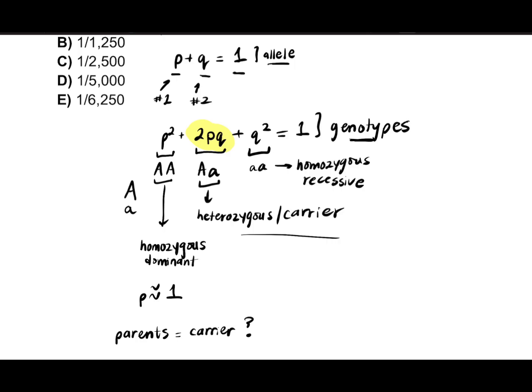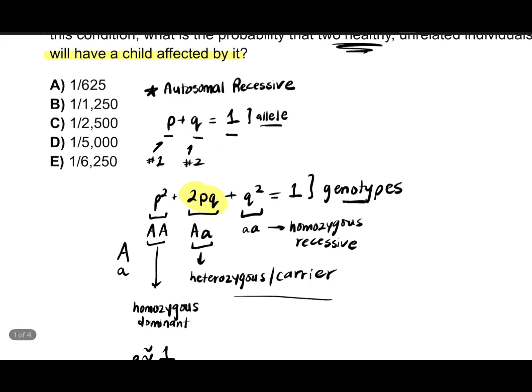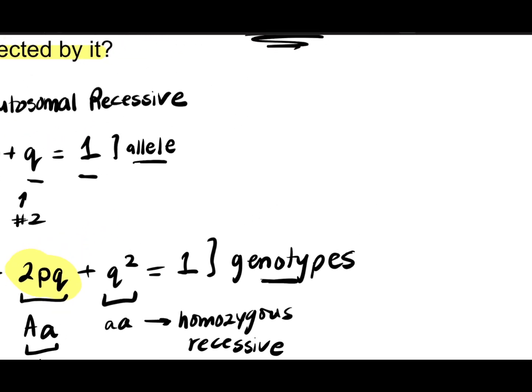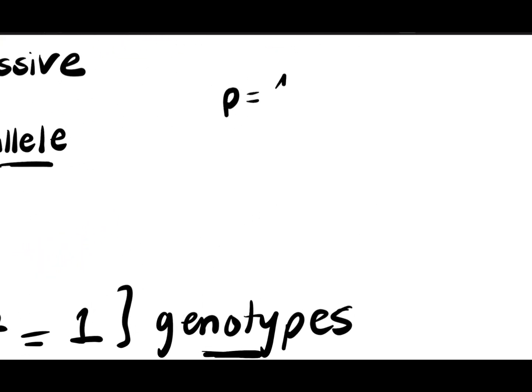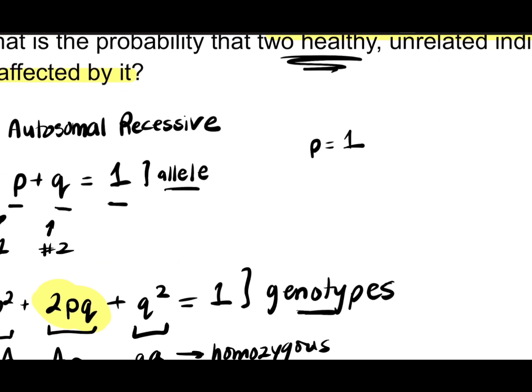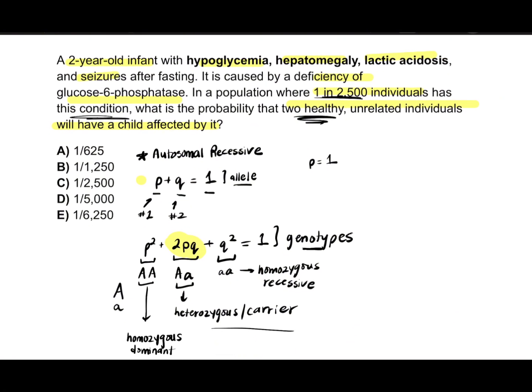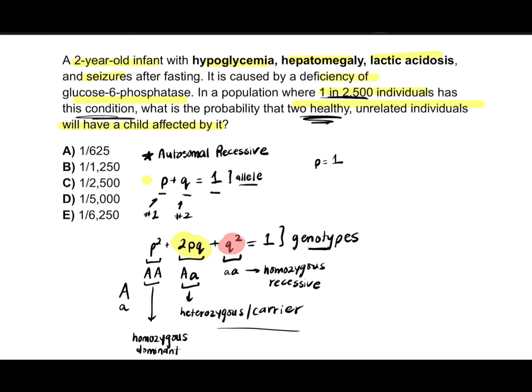Now, before we do that, actually, we want to figure out what is P, what is Q. So we know that P equals 1 because remember we said that in a population, if it's a rare condition, the dominant form of the allele will be 1. We don't know what Q is, but we can figure that out. So it says in a population where 1 in 2,500 individuals has this condition. So this question gave us the homozygous recessive. They gave us this already, okay?